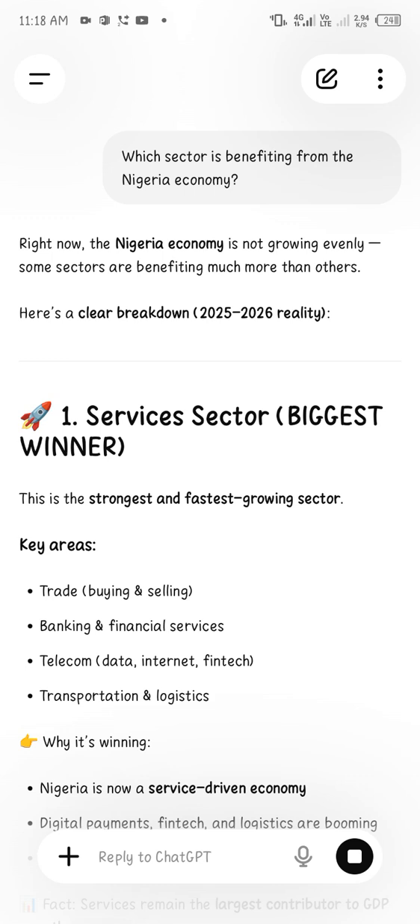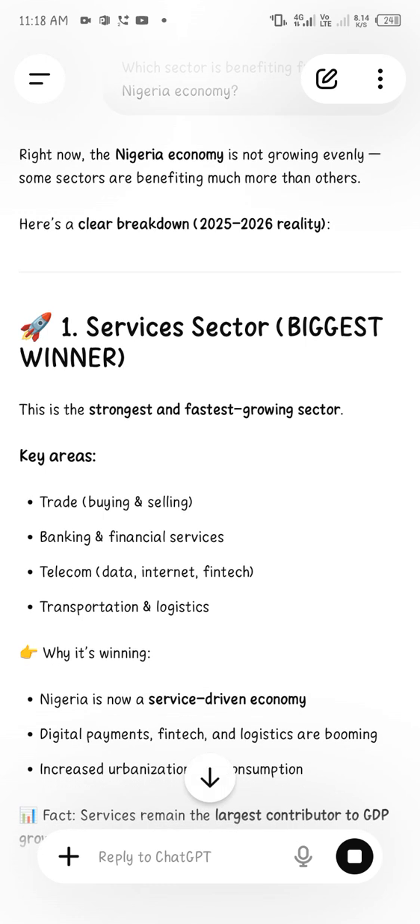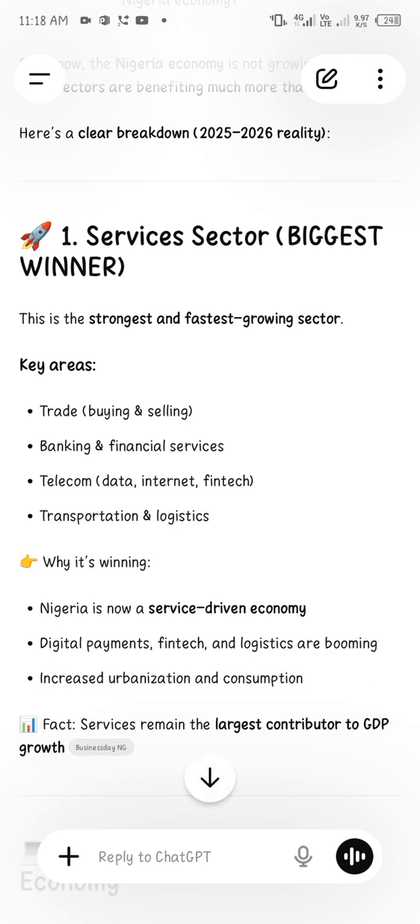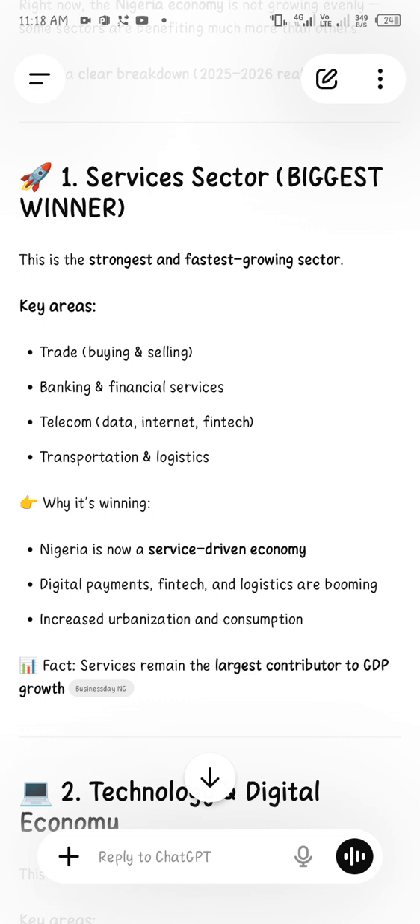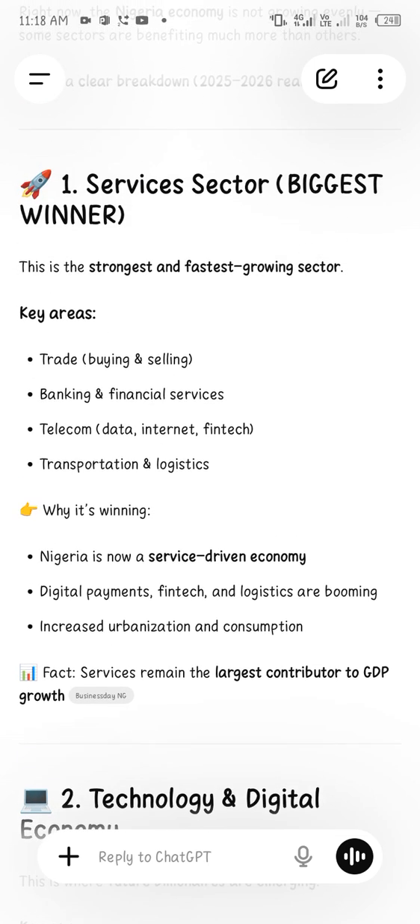So number one, the first sector that is benefiting from the Nigeria economy is buying and selling. The second sector is banking and financial service. The third one is telecom. Then the fourth one is transportation. So for me personally, I will look into banking and financial service, because I know that they are actually benefiting from it.